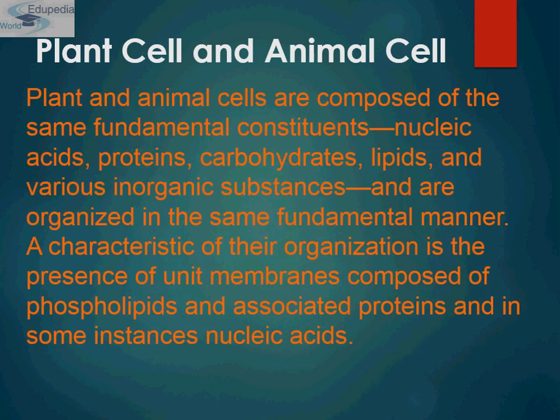So plant cell and animal cell. Plant and animal cells are composed of the same fundamental constituents. For example, nucleic acids, protein, carbohydrates, lipids, and various inorganic substances, and are organized in the same fundamental manner. A characteristic of their organization is the presence of unit membranes, which are composed of phospholipids and associated proteins.